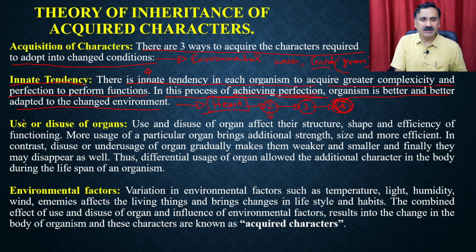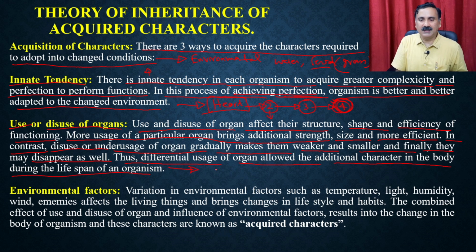And then the second point is the use or the disuse of the organ. The use and the disuse of organs affect their structure, shape and the efficiency of functioning. More usage of a particular organ brings additional strength, size and more efficiency. In contrast, the disuse or underusage of an organ gradually makes it weaker and smaller, and finally it may disappear as well. Thus, differential usage of organs allowed additional characters in the body during the lifespan of the organism.